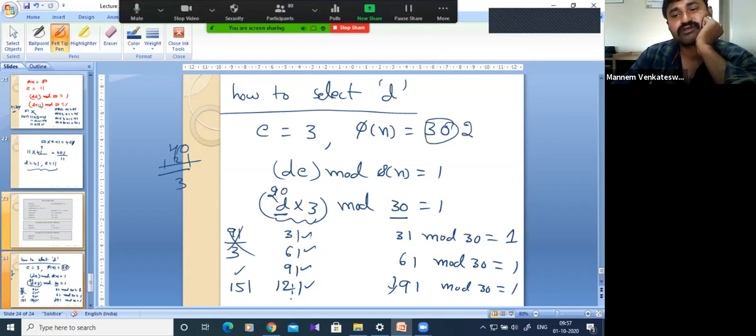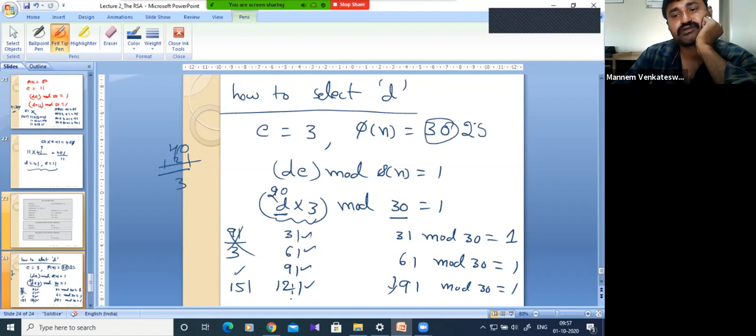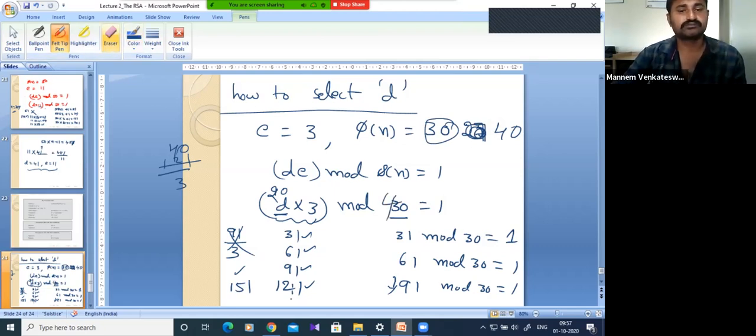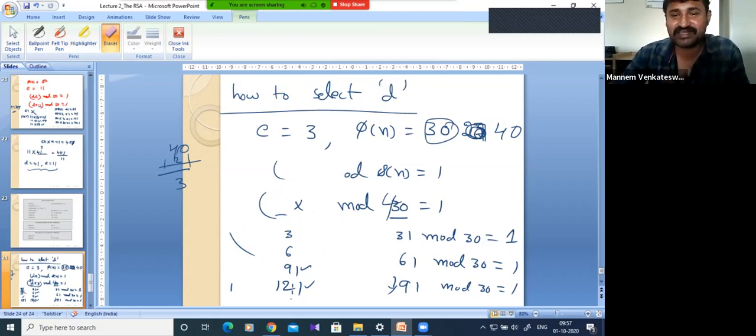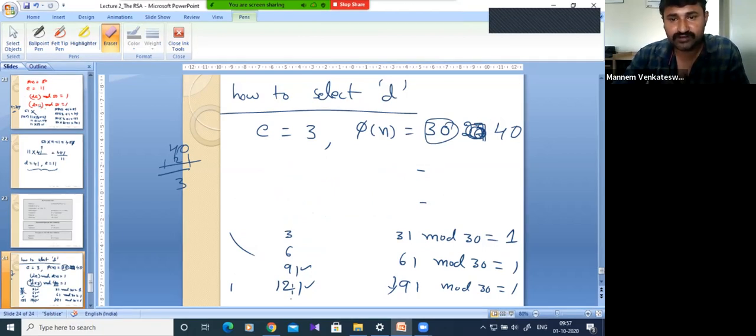Take it as 25. Okay. Take it as 40. Maybe. See, that is just a random number I have taken, so it may not come out. If I choose 40, is it possible now?